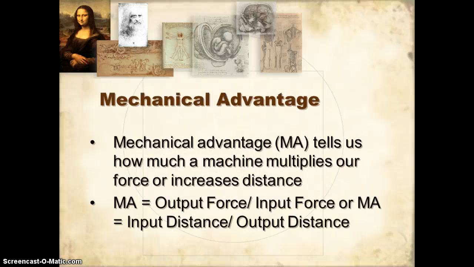Mechanical advantage tells us how much a machine multiplies our force or increases our distance. There are two different formulas for mechanical advantage. One takes the output force divided by the input force, or we can take the input distance divided by the output distance. Notice the tops of these fractions: for force, output is on top; for distance, input is on top. We're going to talk about what we mean by output and input in just a second.